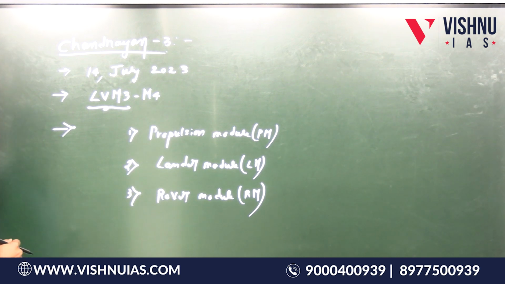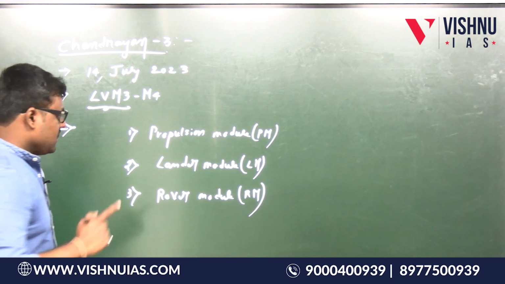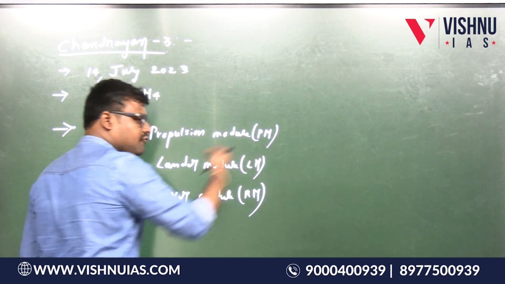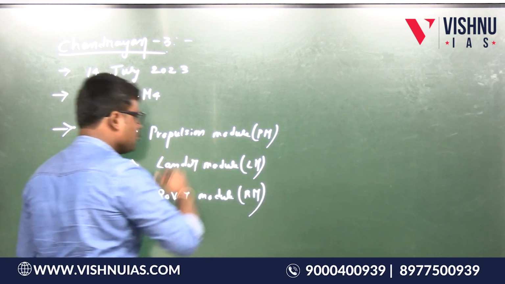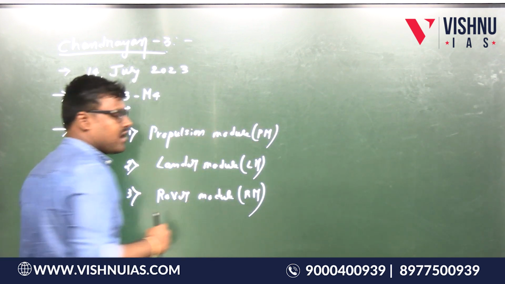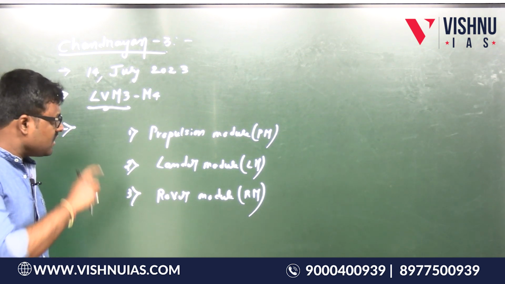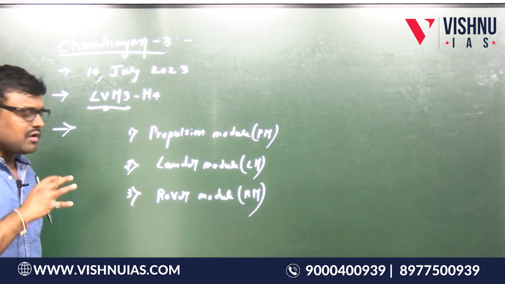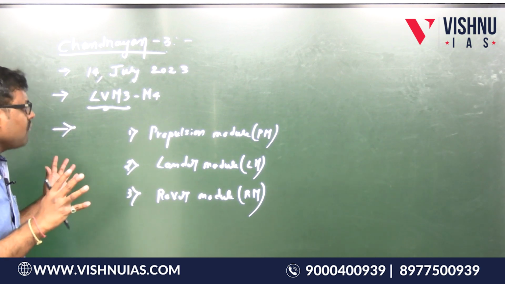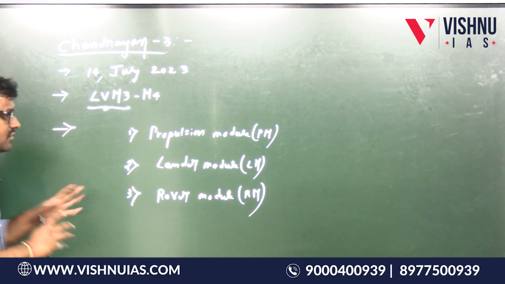So this is what it contains. See, the lander module has 4 payloads, rover module has 2 payloads, propulsion module has 1 payload. So I recommend you to refer to the ISRO website and write down what the payloads are and their functioning. We are discussing the overall picture here. So this is about this.